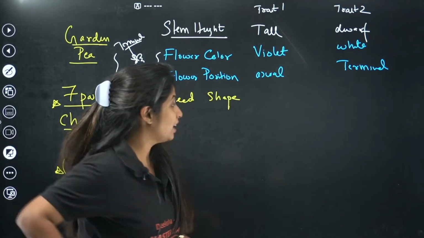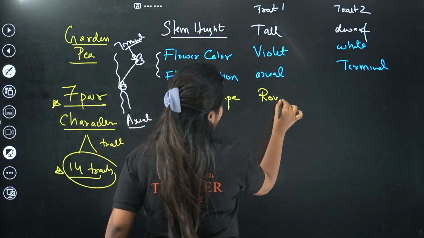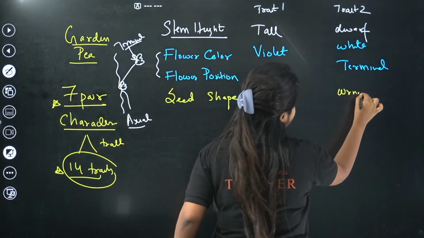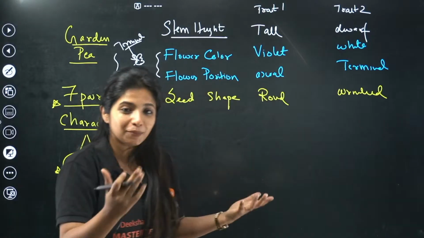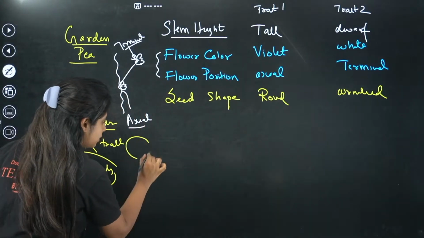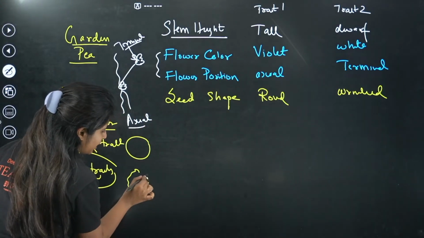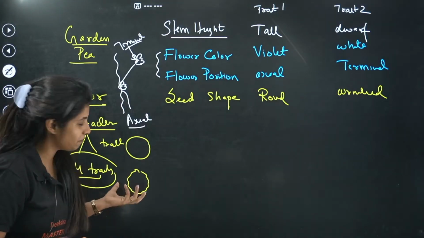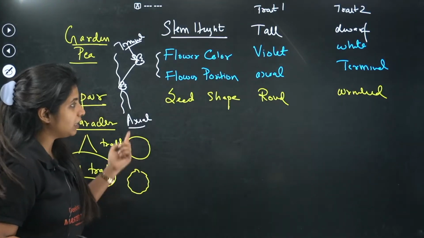Round and wrinkled. So I'll just write round, and over here it is going to be wrinkled. Perfect. What do you mean by that? Basically, the seed can be like this or they can be like this as well. They can be wrinkled or they can be round.